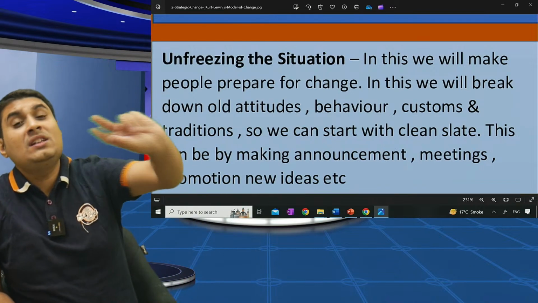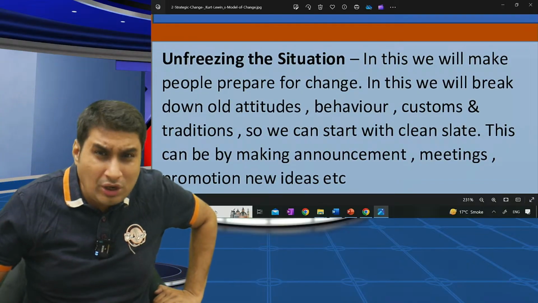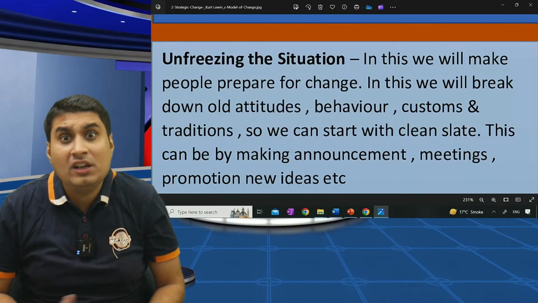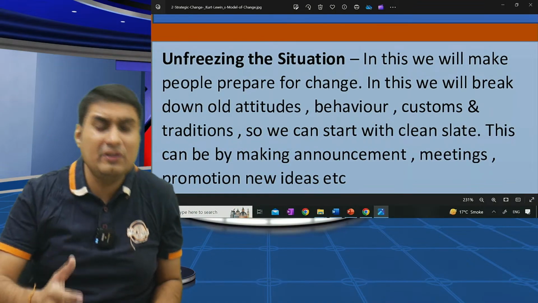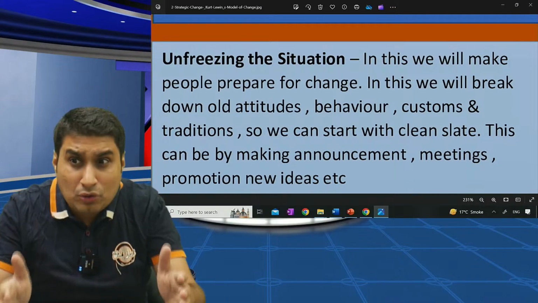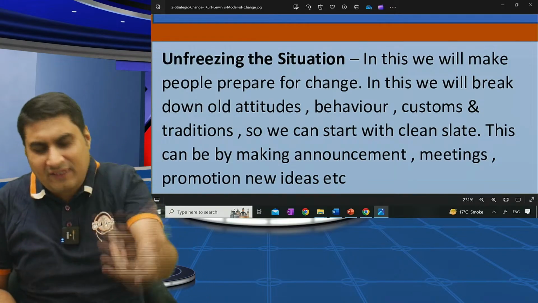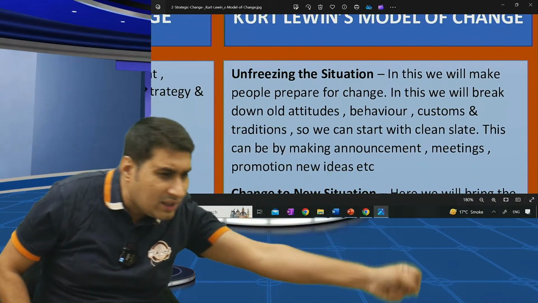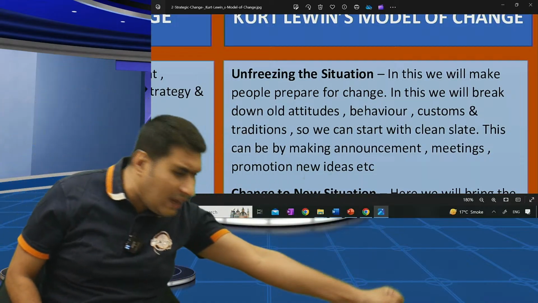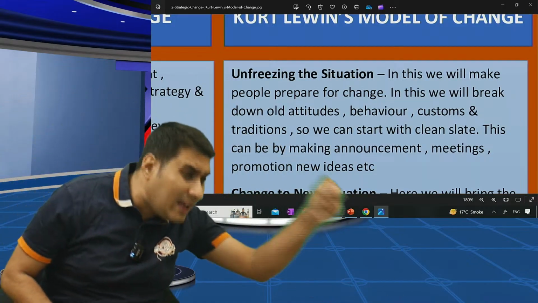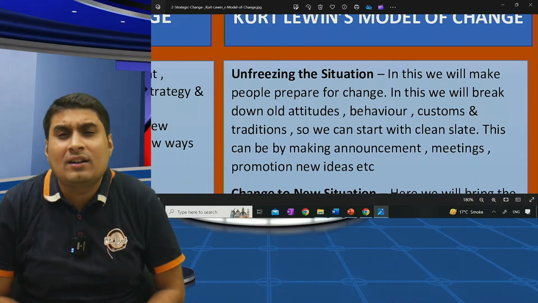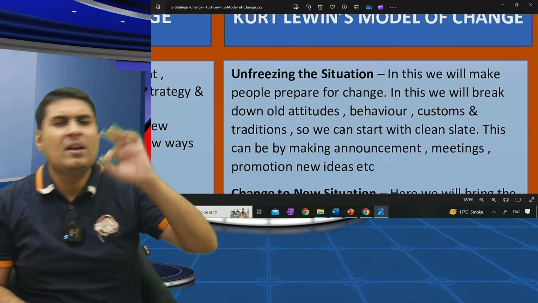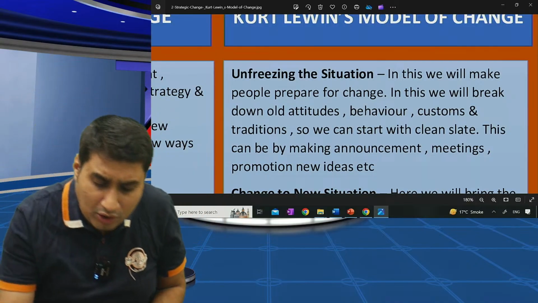So American companies started realizing, if we don't change, one day Japanese car will be sold more than American car. They became very shocked. So they said we also have to make smaller cars, and we need to make at any cost. And that is where they asked Kurt Lewin what to do. Kurt Lewin said, whenever you want to make the change permanent, everlasting, evergreen, there are three steps. Unfreeze, change, refreeze. One more time. Unfreeze, change, refreeze. What do you mean by unfreeze?